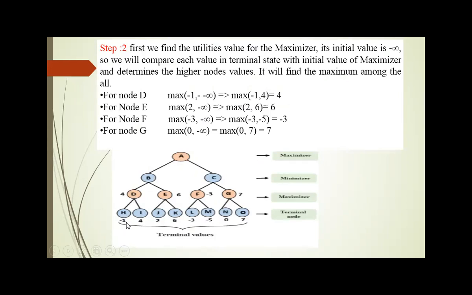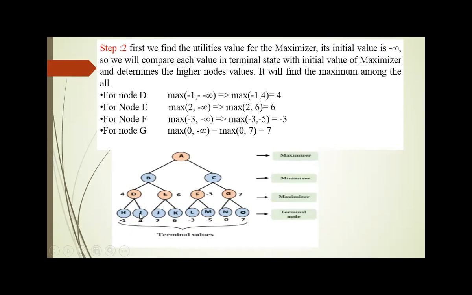So minus one and minus infinity, it is a maximizer, isn't it? So in this level, we mainly concentrate on the maximum value of the successors. When comparing these two, minus one and minus infinity, the maximum value is minus one. So it is updated to the node D. Then it checks whether there is any other child or not.